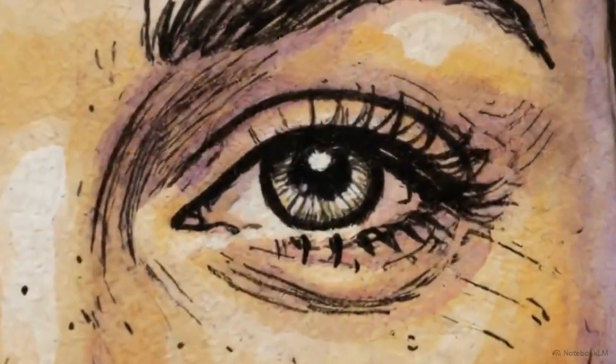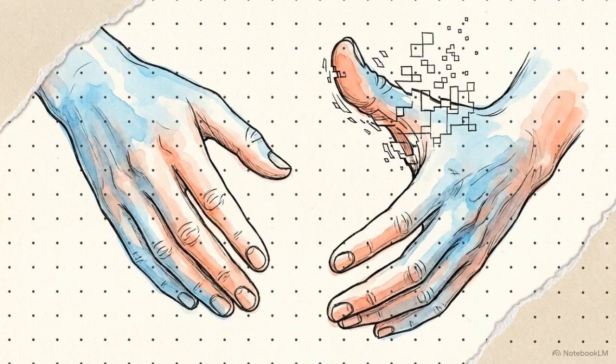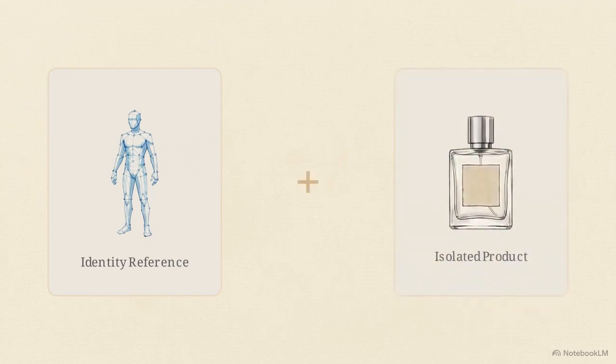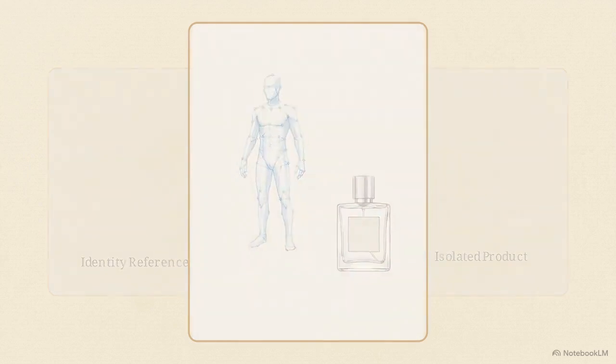Once the persona exists, the creator faces a difficult technical hurdle: seamlessly inserting a real, physical product, like a specific brand of perfume, into digital hands that don't actually exist. This visual equation demonstrates how they solve it. The software takes the consistent AI character reference on one side, takes the isolated e-commerce product image on the other, and calculates a merged final composite.